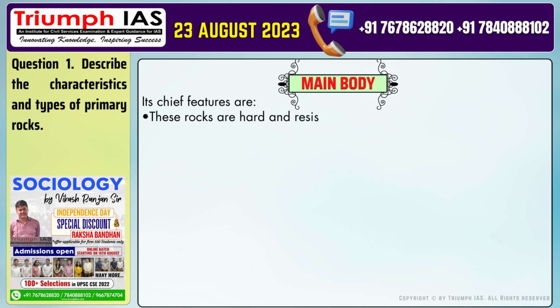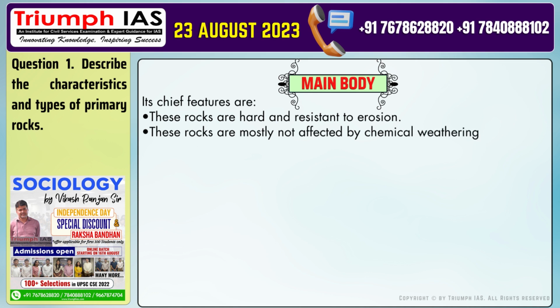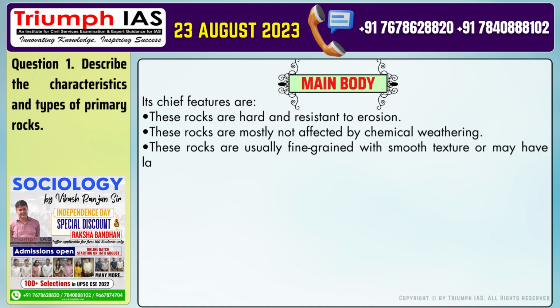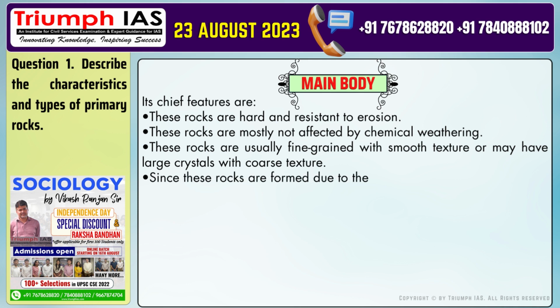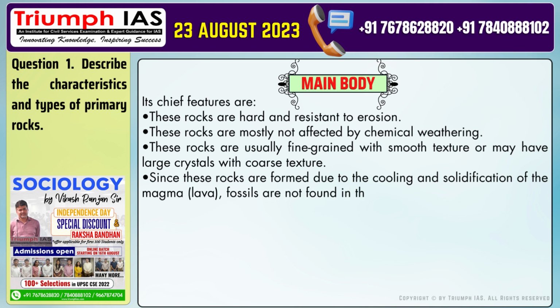Its chief features are: A. These rocks are hard and resistant to erosion. B. These rocks are mostly not affected by chemical weathering. C. These rocks are usually fine-grained with smooth texture or may have large crystals with coarse texture. D. Since these rocks are formed due to the cooling and solidification of the magma and lava, fossils are not found in these rocks. Types of igneous rocks.